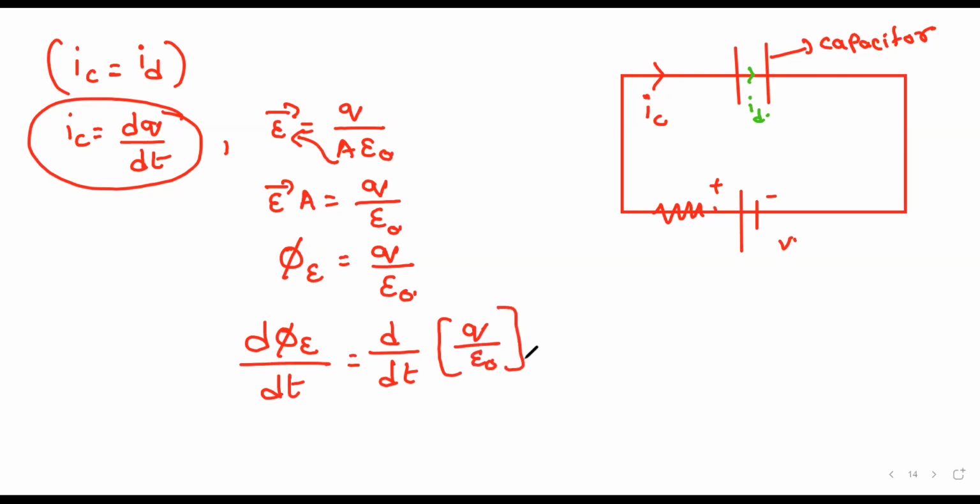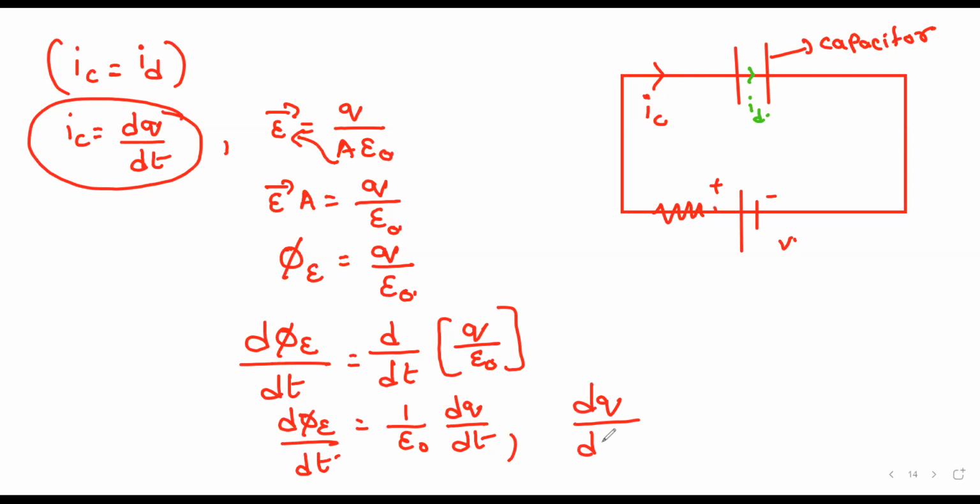Is it clear? Since epsilon naught is constant, take it outside. So we get d phi E by dt is equal to 1 by epsilon naught dq by dt. So we get dq by dt is equal to epsilon naught into d phi E by dt. See, what is this value? Displacement current.